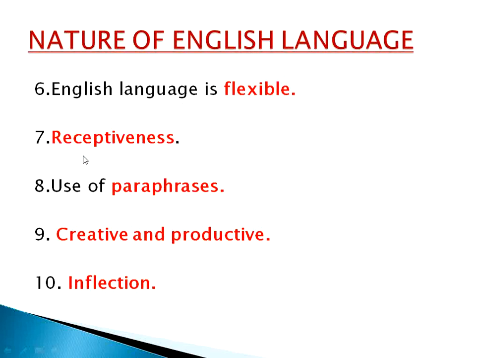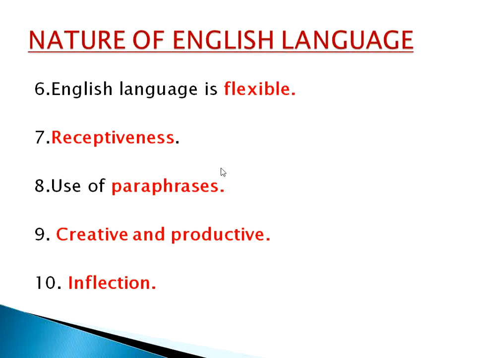Now the next nature of English language is the use of paraphrases. That means in English language we can express different ideas, different concepts, in different manners. For example, in active voice we can say he killed the tiger.